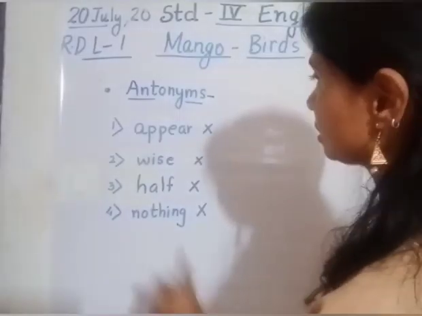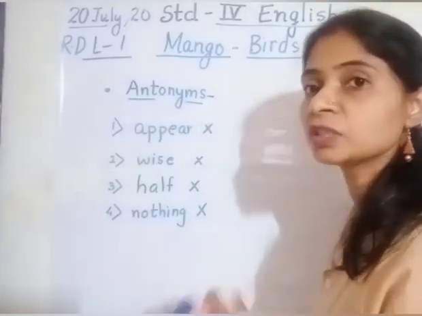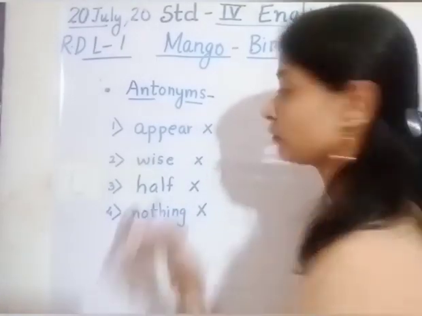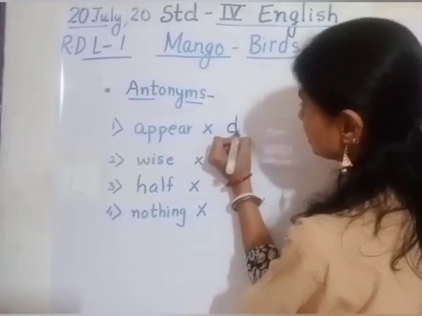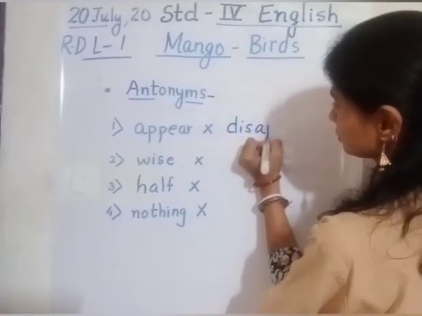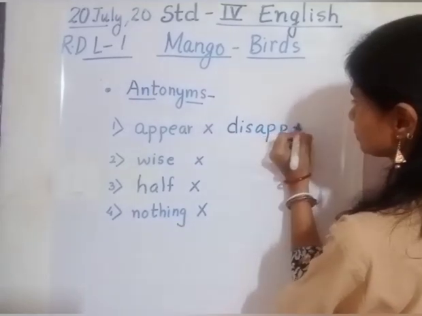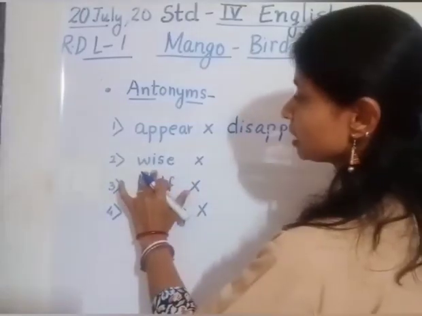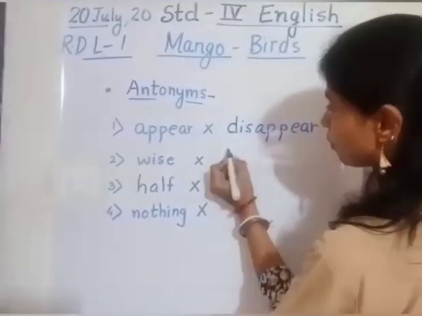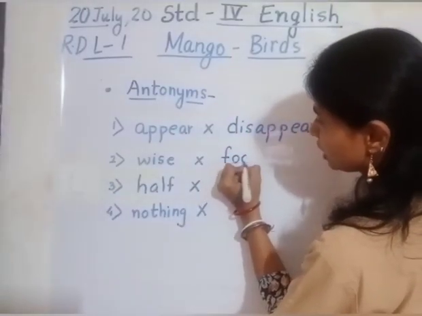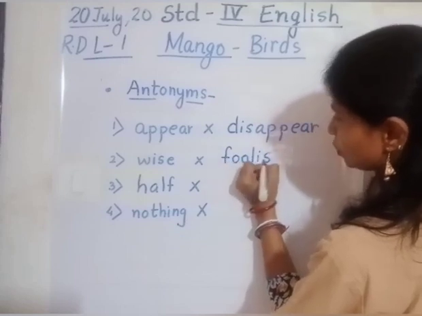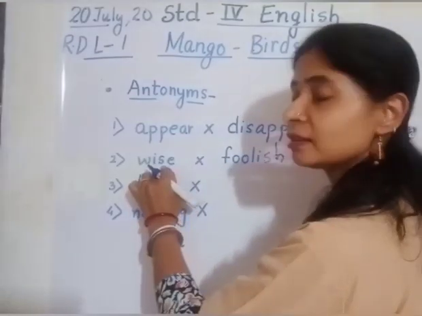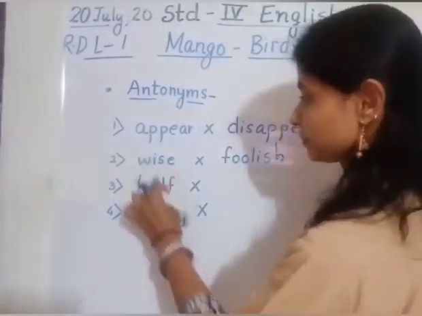The first word is appear, which means could be seen. So what will be the opposite of it? What is the antonym of it? Disappear. I hope you have written it. The next word is wise. So the opposite of wise is foolish. Those who don't follow the rule are foolish, and those who understand the importance of the rule are wise.